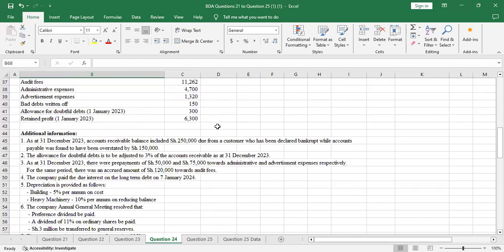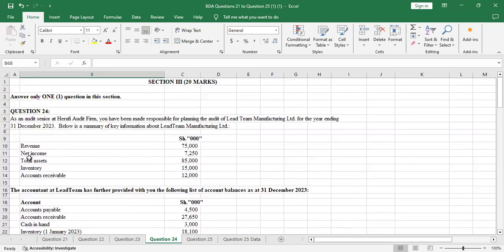A profit-oriented company will look at two major items. The stakeholders will be concerned, as a manufacturing company, about revenue and net income. Income in this case is the pre-tax earning, the profit before tax. That's the net income which you have been given here, the earning before interest and tax.